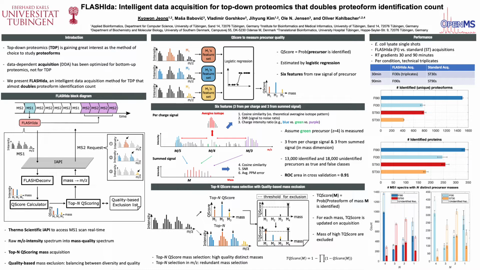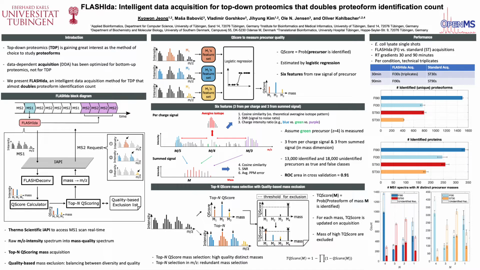Since data-dependent acquisition for complex protein sample analysis has been optimized mainly for bottom-up proteomics, the acquisition for top-down proteomics has much room for improvement. But the complex signal structure of proteoform ions hindered the development of a proper acquisition. One important and challenging step to disentangle complex proteoform signal is the mass deconvolution, in which scattered peaks from a single proteoform are converted into a single peak representing the monoisotopic mass of the proteoform.